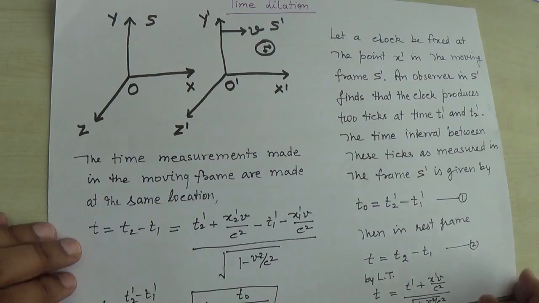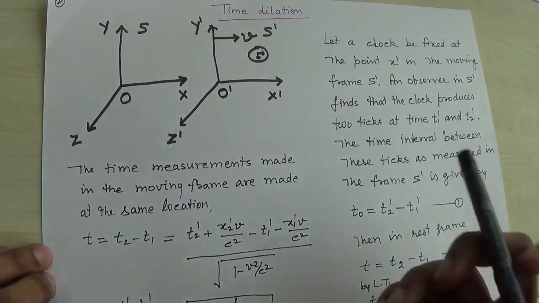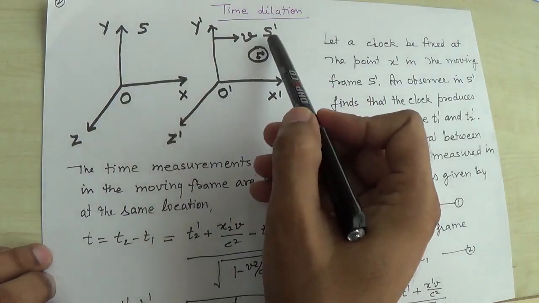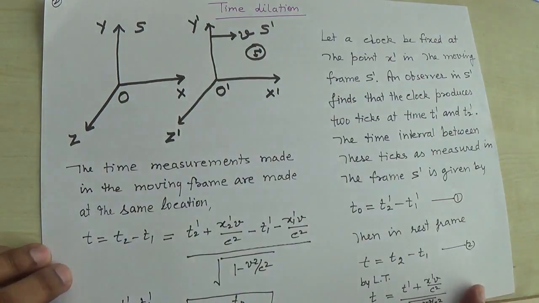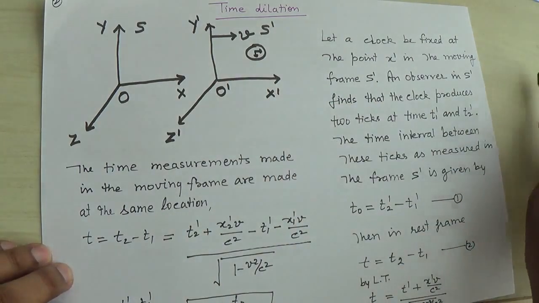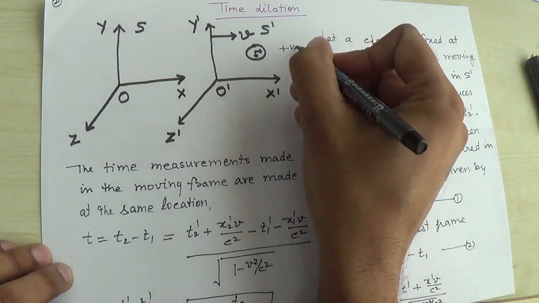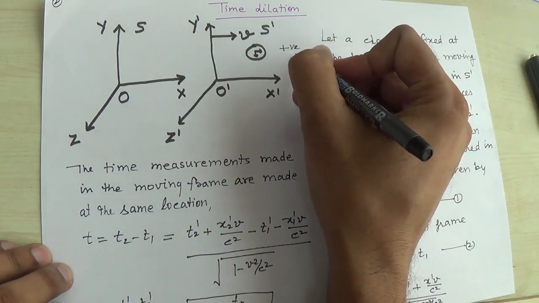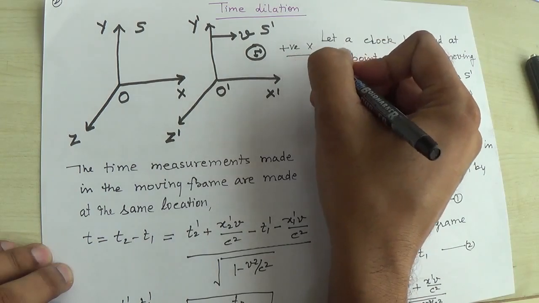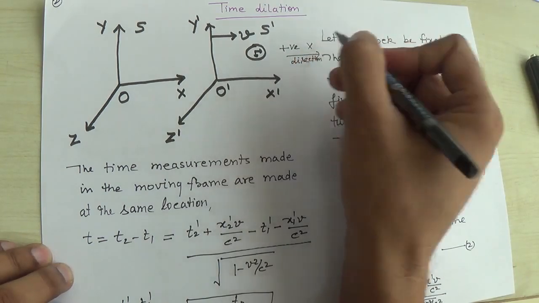Now, the time dilation and its description. We have seen earlier that S and S prime are two frames of reference. The S prime frame is moving along the positive x direction with the relative speed v.